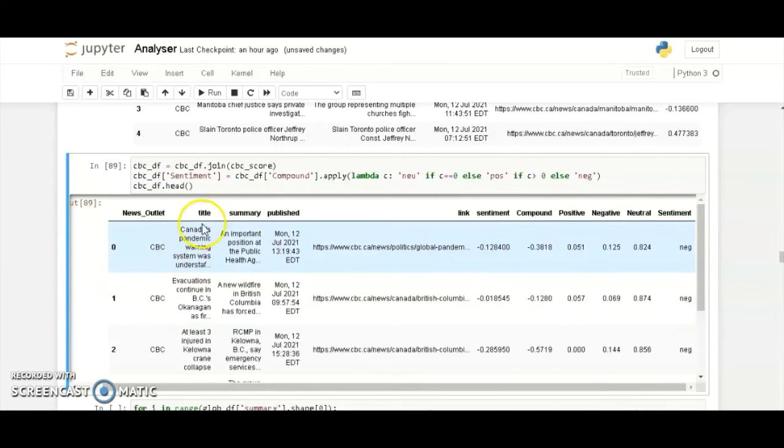So we can see the first title, Canada Pandemic Warning System, and it has the sentiment score posted out, as well as the positive, negative, and neutrality of that statement that was published that day. And at the end, it shows if the statement overall is more positive or negative. In this case, at index 0, the first sentiment has negative results.